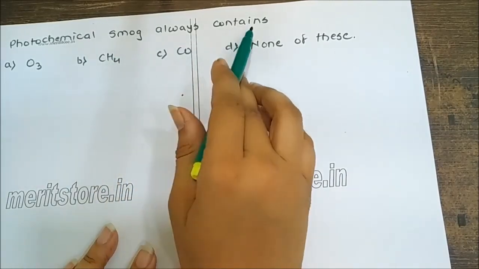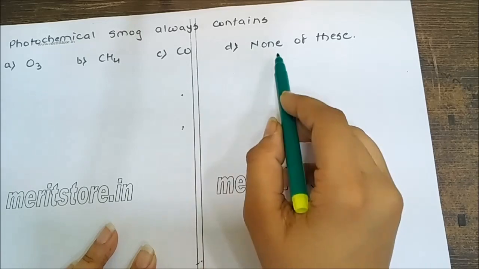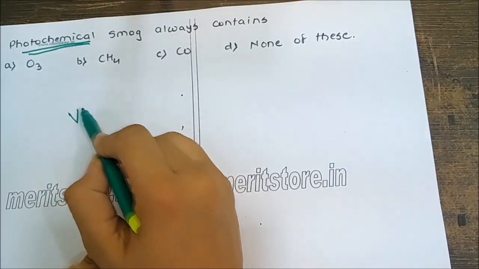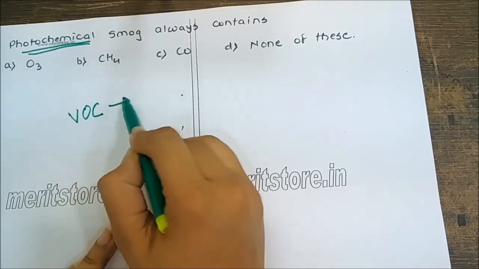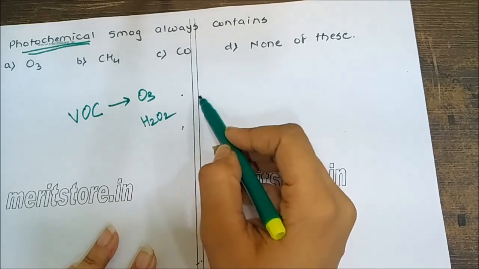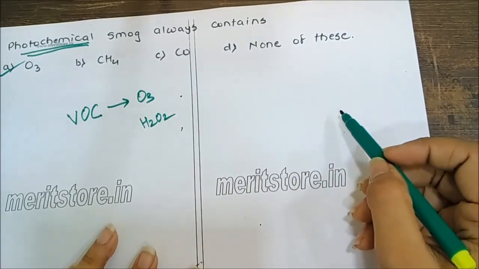Photochemical smog also contains ozone, methane, carbon monoxide, none of the above. Photochemical oxidants are basically the volatile organic compounds such as ozone, hydrogen peroxide, all these. So my correct answer for this is A, ozone.